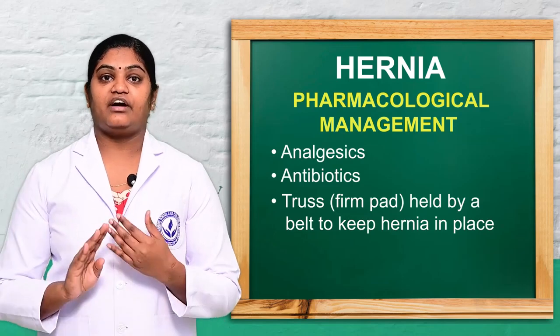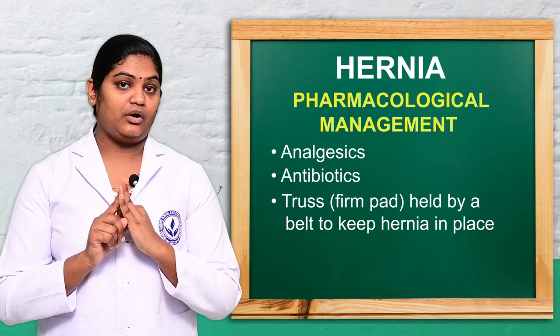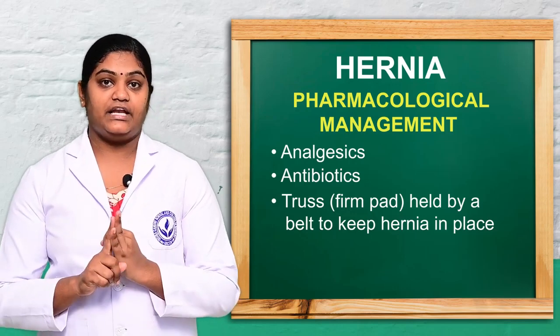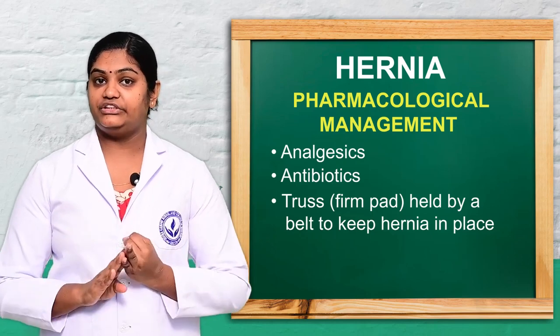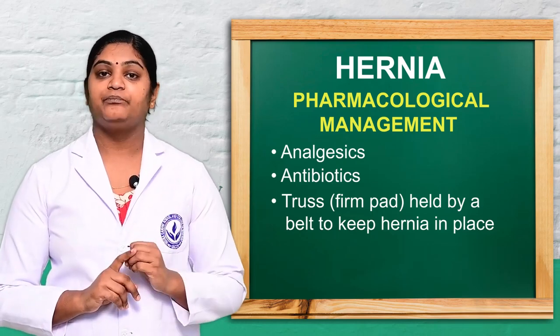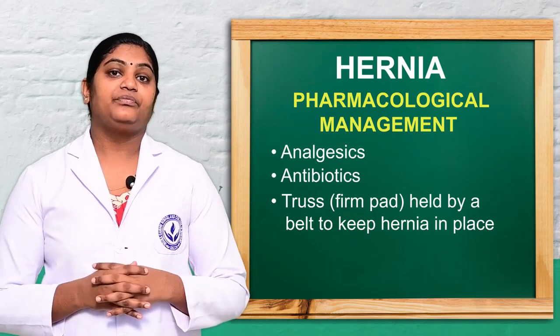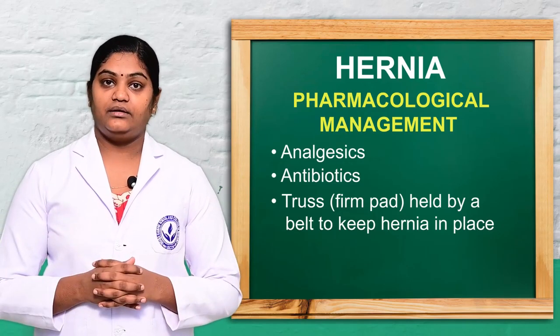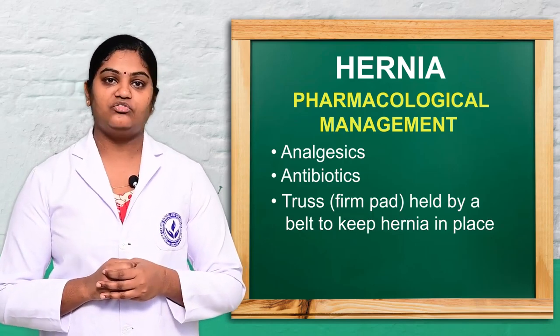For that, we can provide analgesics, and antibiotics in case the blockage of blood leads to infection, so that we prevent the infection. Analgesics are given to reduce the pain, and antacids help to reduce nausea and vomiting.